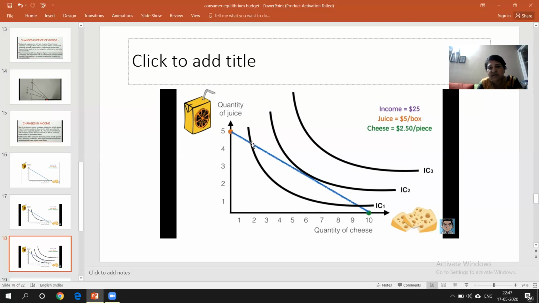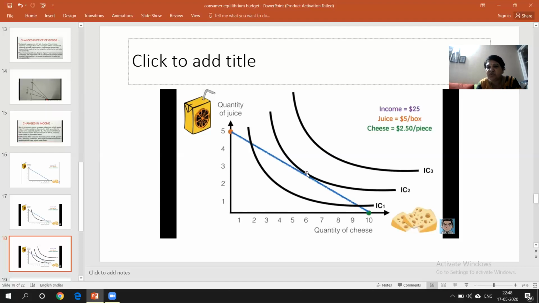Even though the budget line crosses this first indifference curve also, here you gain more units of one commodity but very few units of the other. Just see here, approximately 4 units of juice, then you will get only 2 units of cheese. That will not give you maximum satisfaction. Even at this particular point, you are getting more cheese but less juice. So this type of choice will never give maximum satisfaction to the consumer.